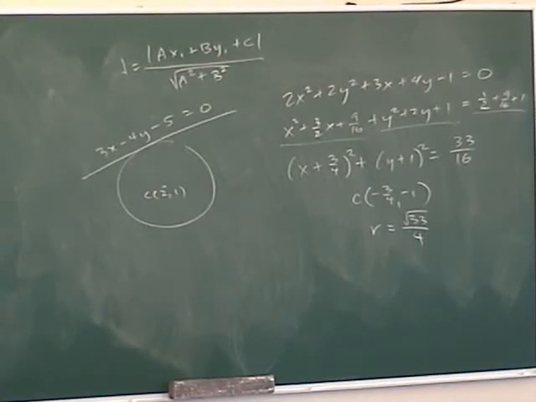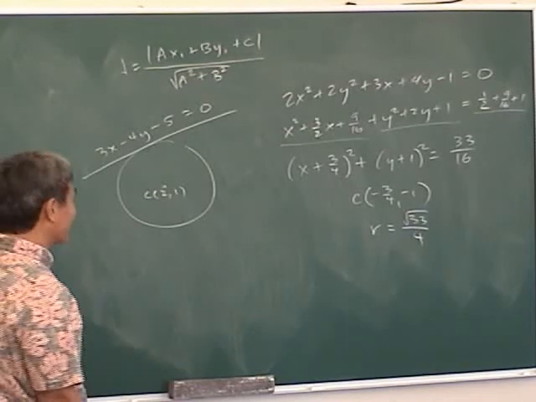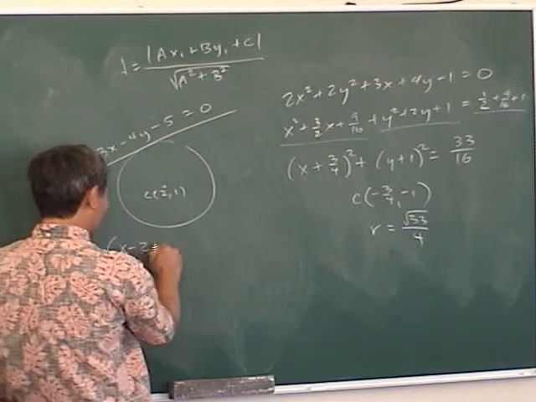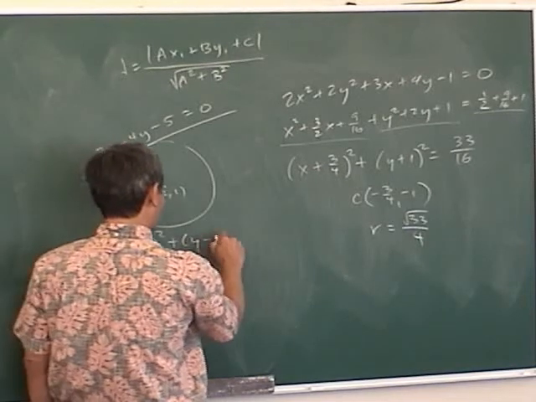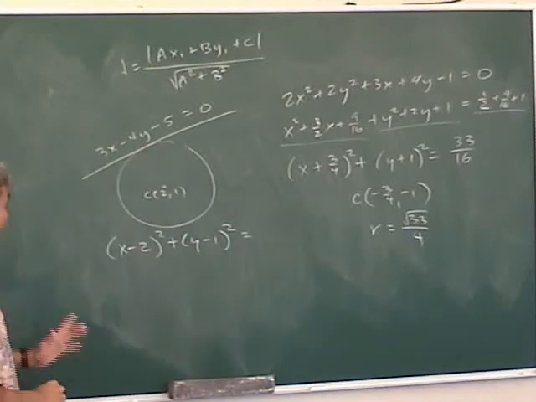If you want to write the equation of a circle, what are the two things you need? You need the center. I know the center. And the radius. Now, if you know the center of the circle, you can write over half the equation already, right? (x minus 2) squared plus (y minus 1) squared equals radius squared. So if I could just figure out the radius of the circle, the problem's done.